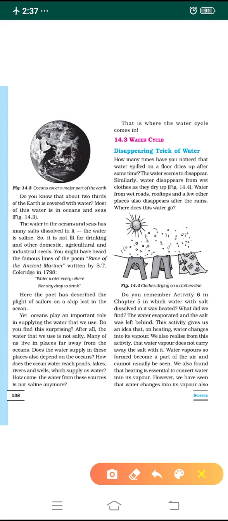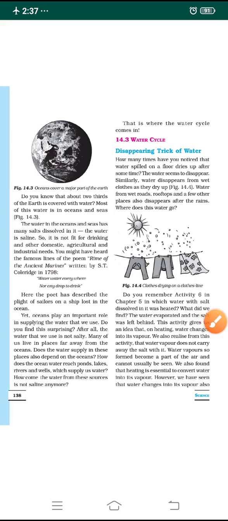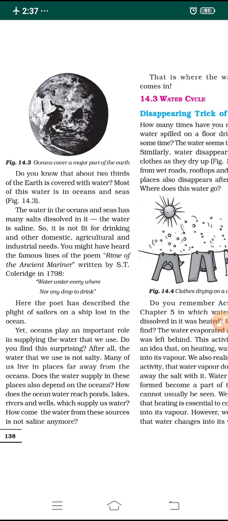The water in the seas and oceans has many salts dissolved in it. That's why the water in the seas and oceans is saline. Saline means salty, it is salty in taste. That's why the water in the seas and oceans is saline.